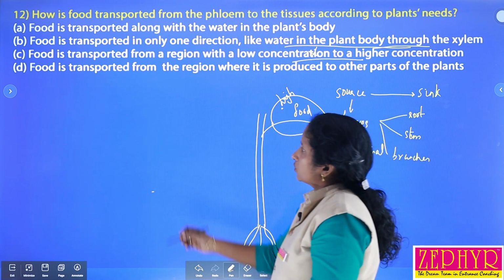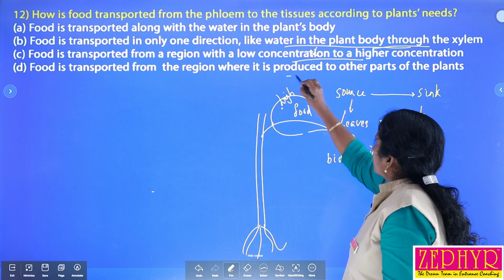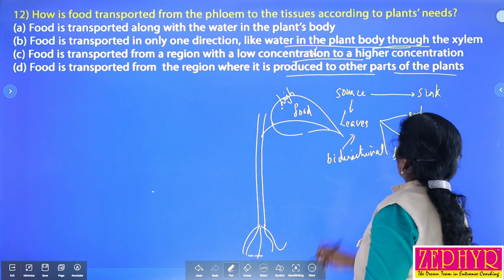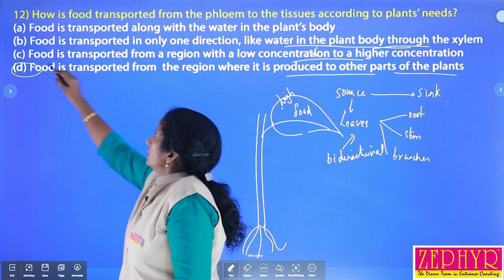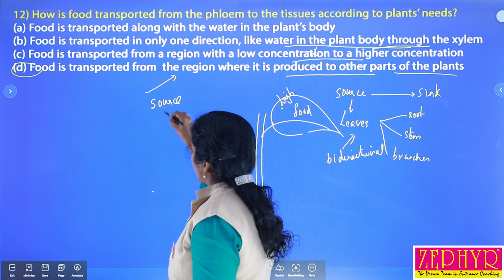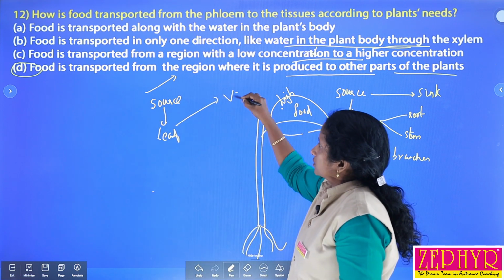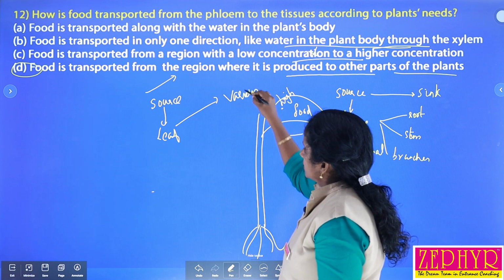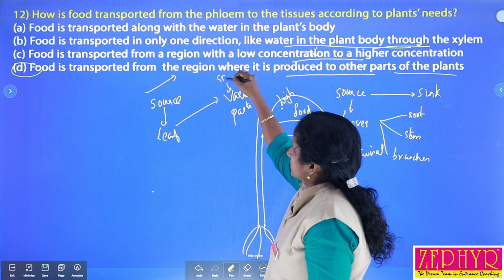So the last option: food is transported from the region where it is produced to other parts of the plant. So we can select this one. That means food is produced in which part? In the source. The source is considered the leaves, and it is transported into various plant parts, isn't it? These various plant parts are considered the sink.